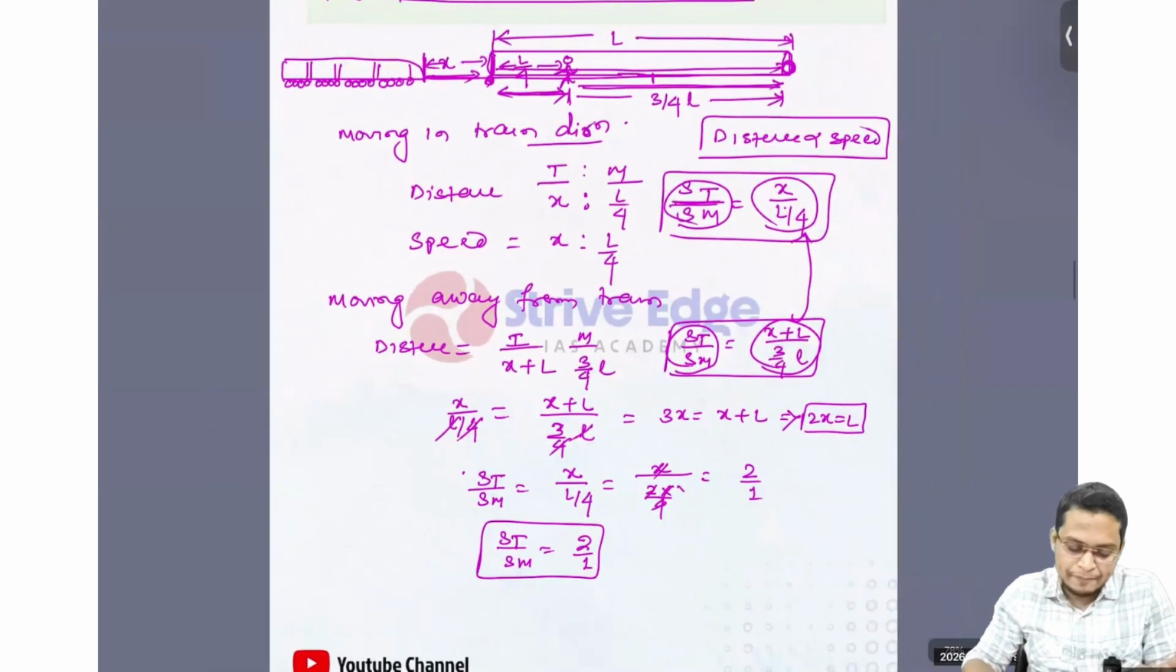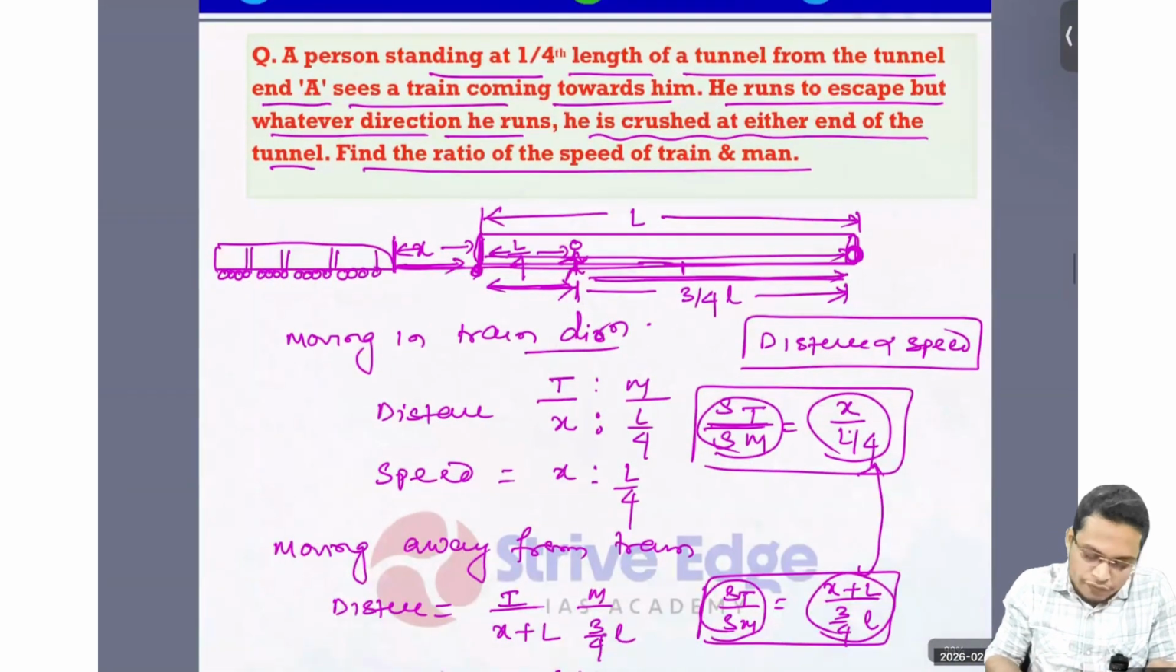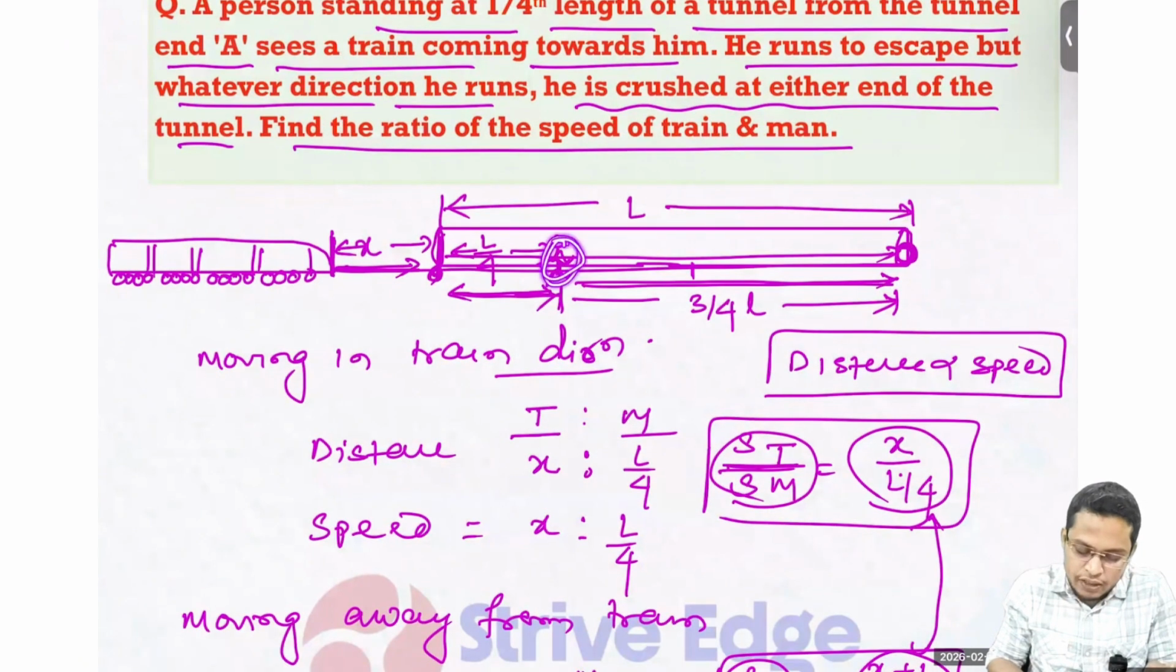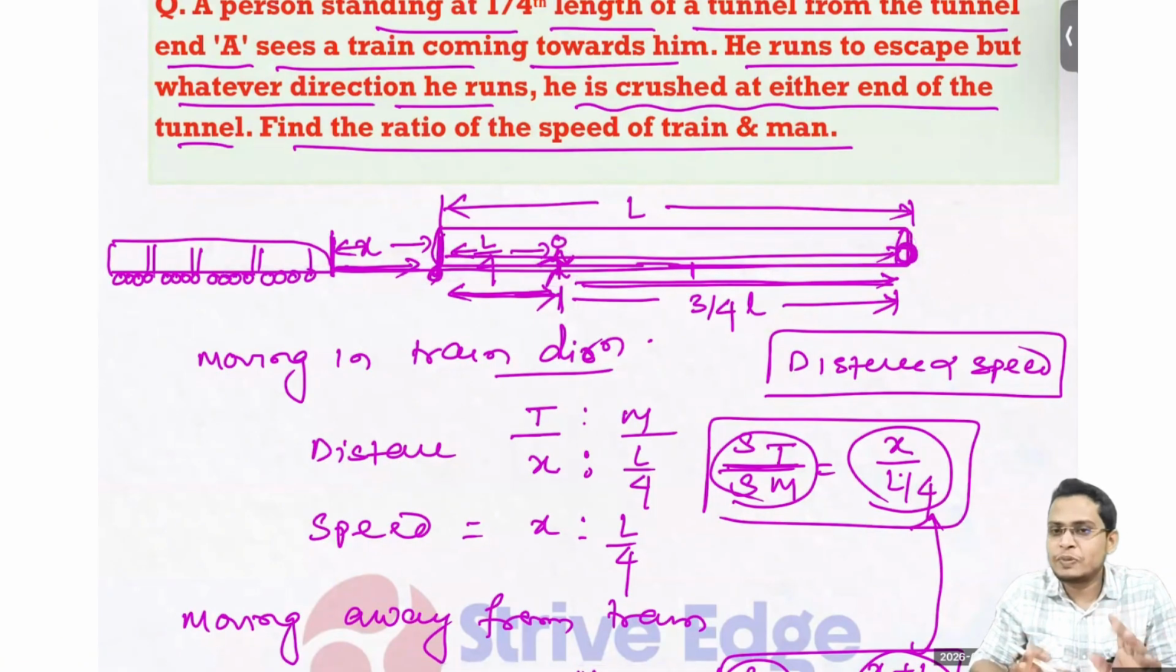Once again, I'm just explaining. Listen very carefully. The man is at 1/4 of this tunnel. After seeing the train, if he moves in this direction, he is also killed at the end of the junction. If he moves in this direction, also killed at this junction. So here we have to find the distance traveled by the train, x, and the man, L/4. And we know that distance is directly proportional to speed. From there, I can get the speed ratio.